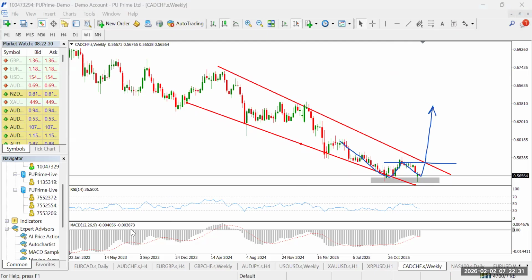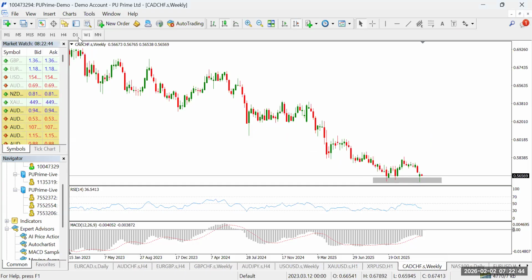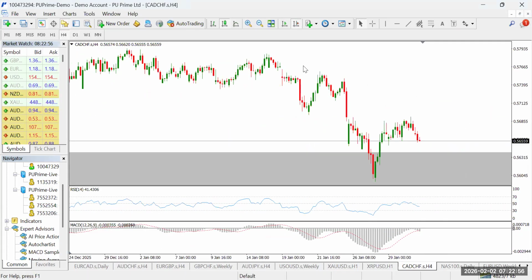All right, but then the focus now is what to trade this week with this instrument. So I'm just showing you the big picture. Now, we've seen a rejection candle on the weekly time frame at a support zone, but then we're not going to enter on that. We're going to go to a lower time frame. So daily time frame, we have a bullish engulfing candlestick pattern formed sometime last week, but that's not our focus. Our focus now is 4 hour.